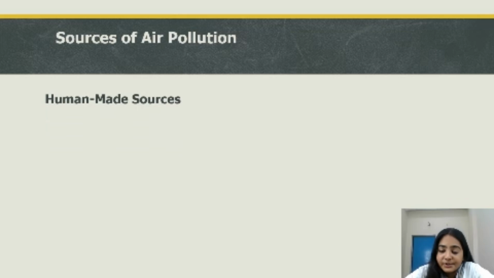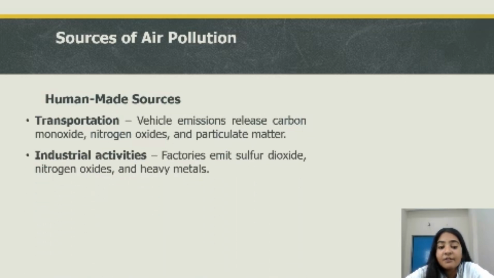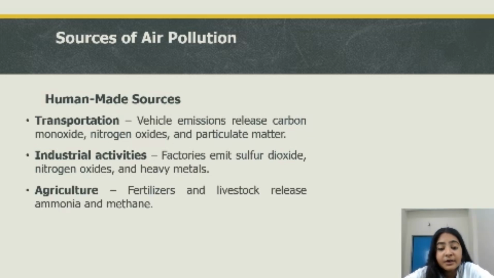Human-made sources. Firstly, we have transportation, our vehicles that emit carbon monoxide, nitrogen oxides, and particulate matter, which are basically the primary pollutants. Next, we have industrial activities, the factories that emit sulfur dioxide, nitrogen oxides, and heavy metals. Next, we have agriculture, the fertilizers we use and the livestock that release ammonia and methane.